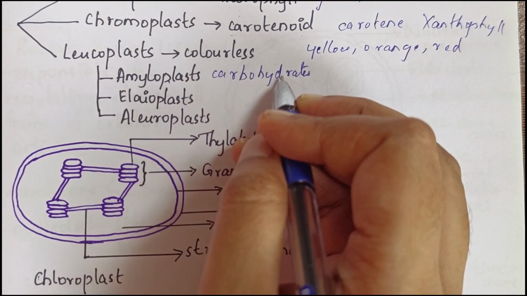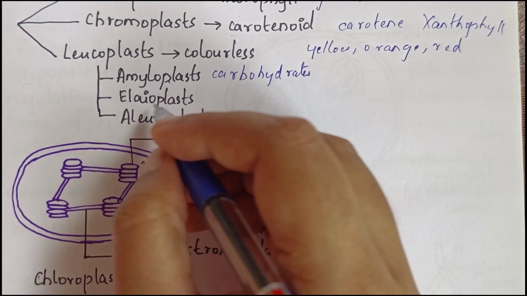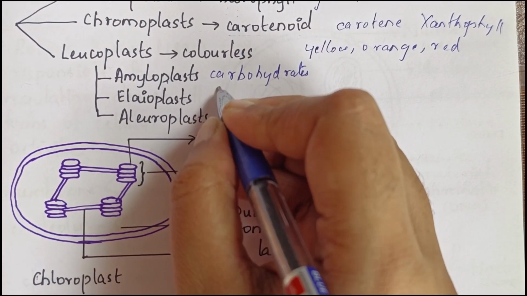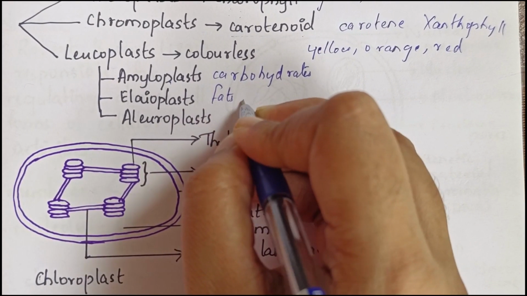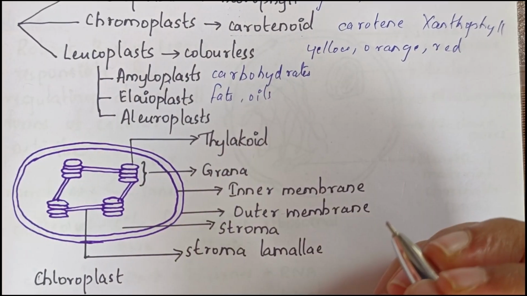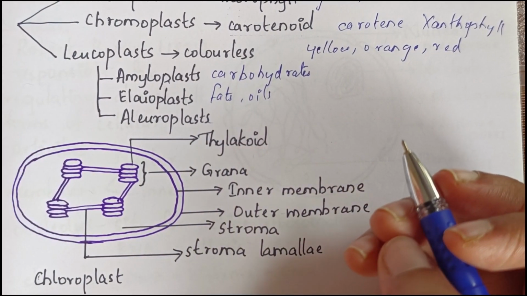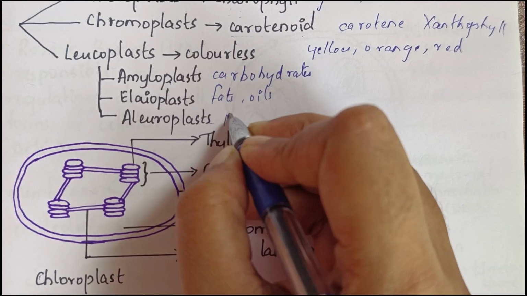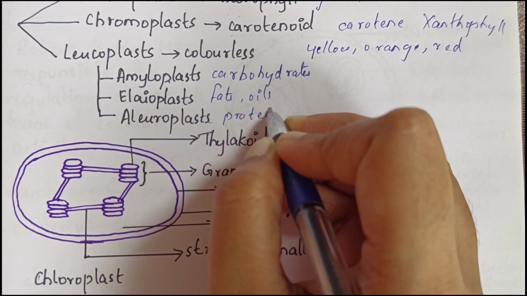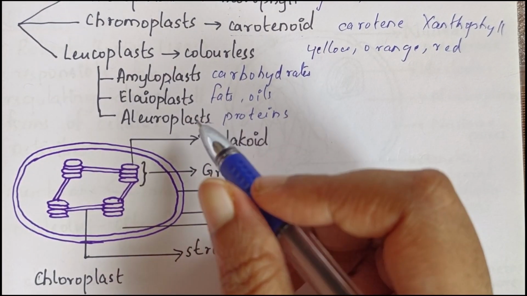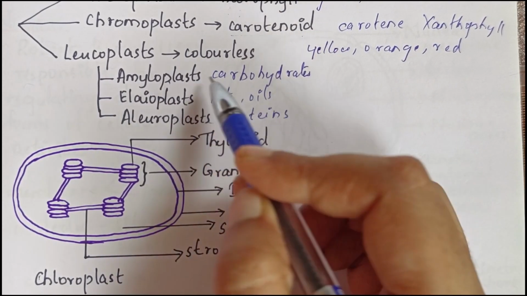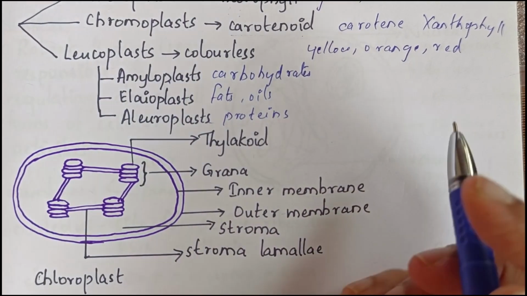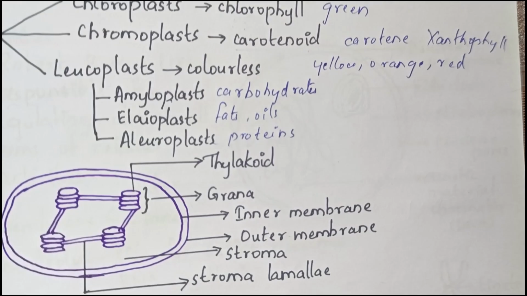Next is elaioplast. Elaioplast stores fats and oils. The next one is aleuroplast. Aleuroplast stores proteins. So these are the three types of leucoplast, and based on which type of nutrients it stores, these are the names of the classifications.